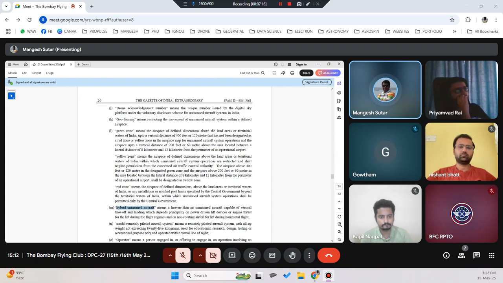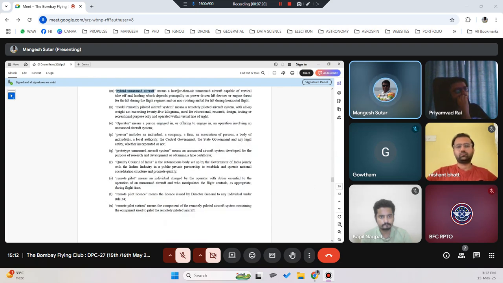Then hybrid manned aircraft. What do you mean by hybrid? Hybrid means again a heavier-than-air aircraft capable of vertical takeoff and landing, that is VTOL. Model aircraft: I told you, a model remotely piloted aircraft system with all-up weight not exceeding 25 kilograms, used for education, research, design, testing, or recreational purposes only, and operated within visual line of sight, that is VLOS. Then who is operator, who is person, what is prototype?